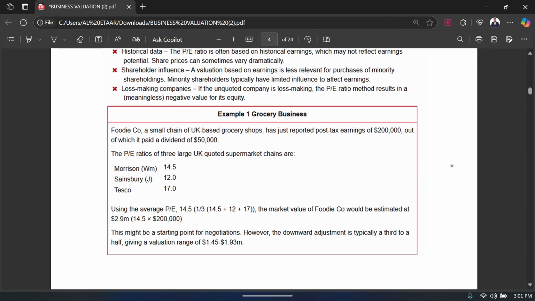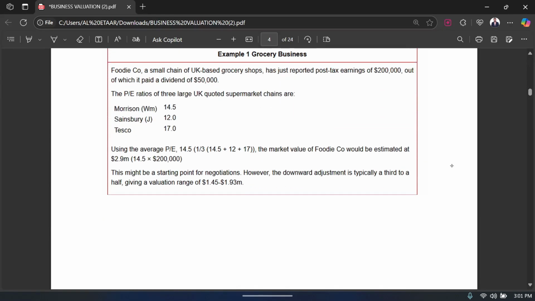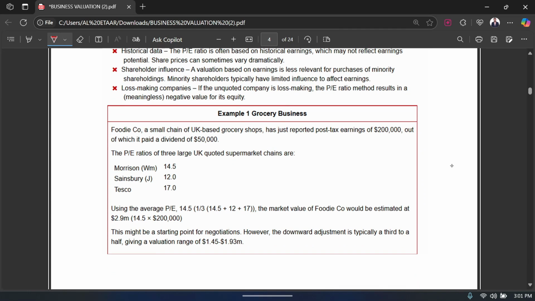So here is the example. Let's look at an example before we read the problems and the weaknesses of this. Okay, so what does the example say? The example says that there's a company, Foodie, which is a small chain of UK based grocery shops, and has just reported post tax earnings of $200,000, out of which it paid a dividend of $50,000. The PE ratios of 3 large UK quoted supermarket chains are given.